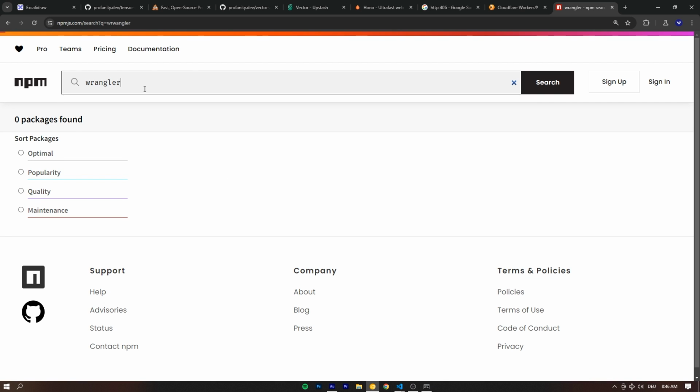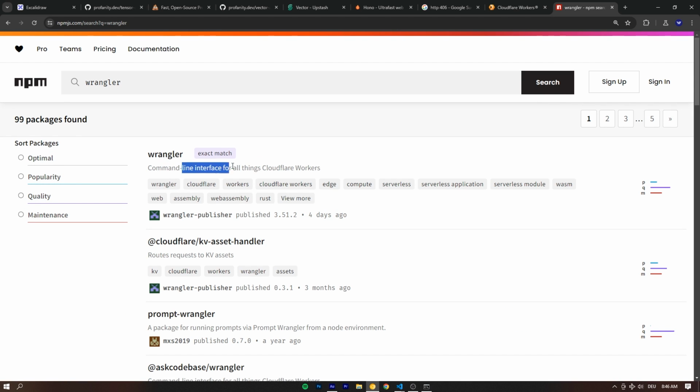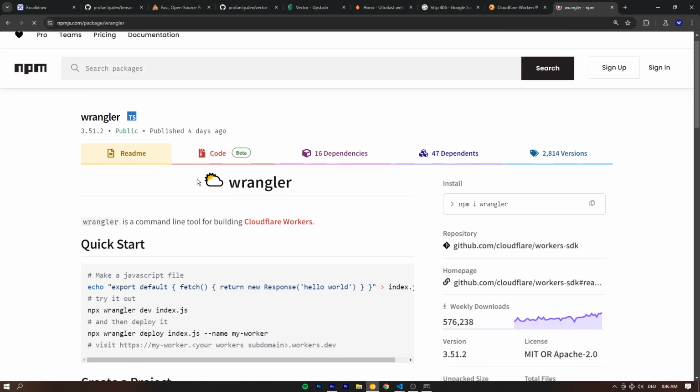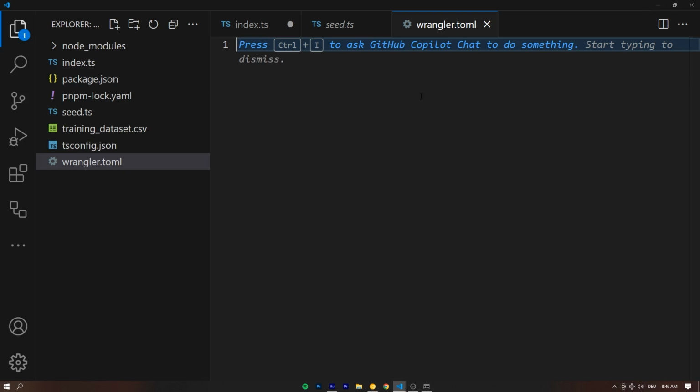And I need to spell it right, Wrangler, which is a command line interface to deploy to Cloudflare workers. So that's why this file that we just created is called wrangler.toml, because it's specific to this Cloudflare tool, right? So it really is not rocket science what we're doing right here.